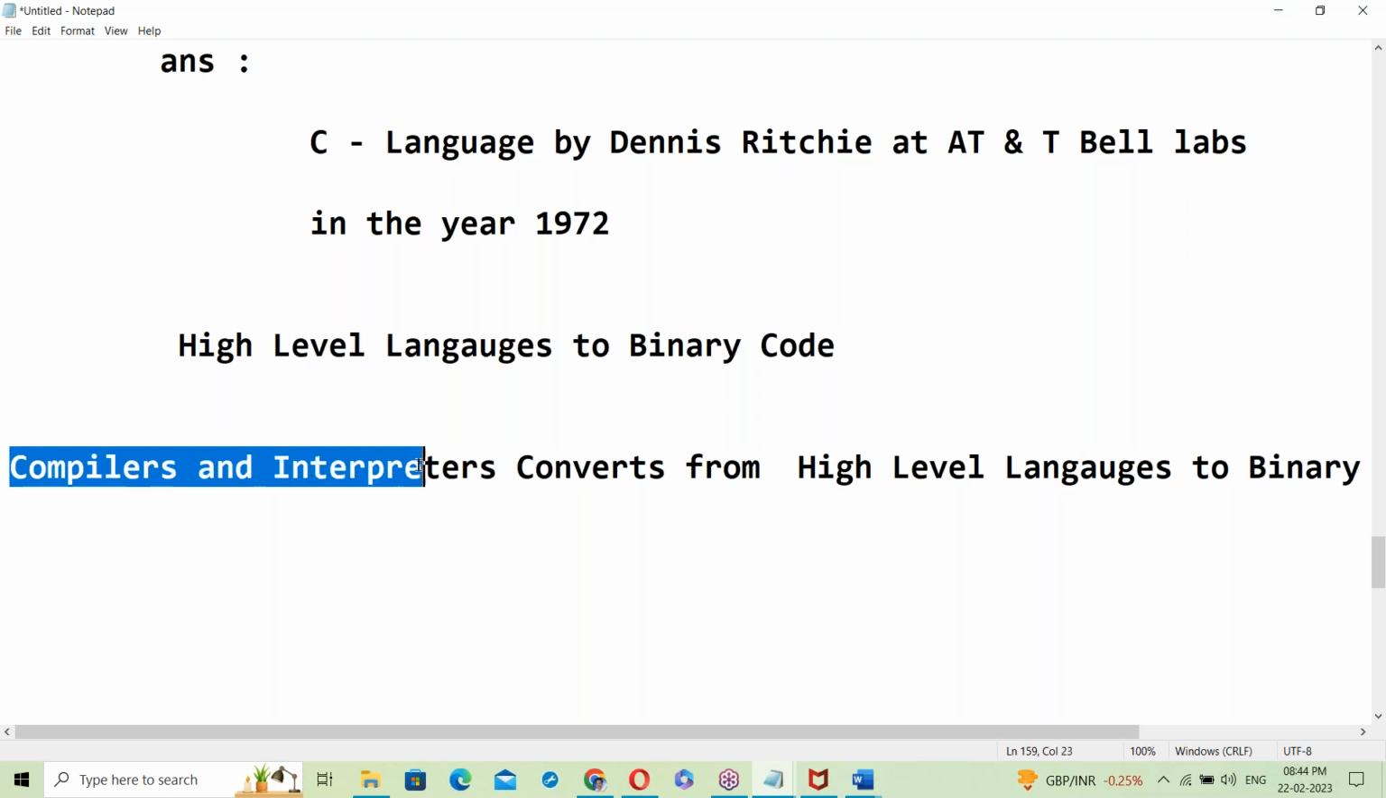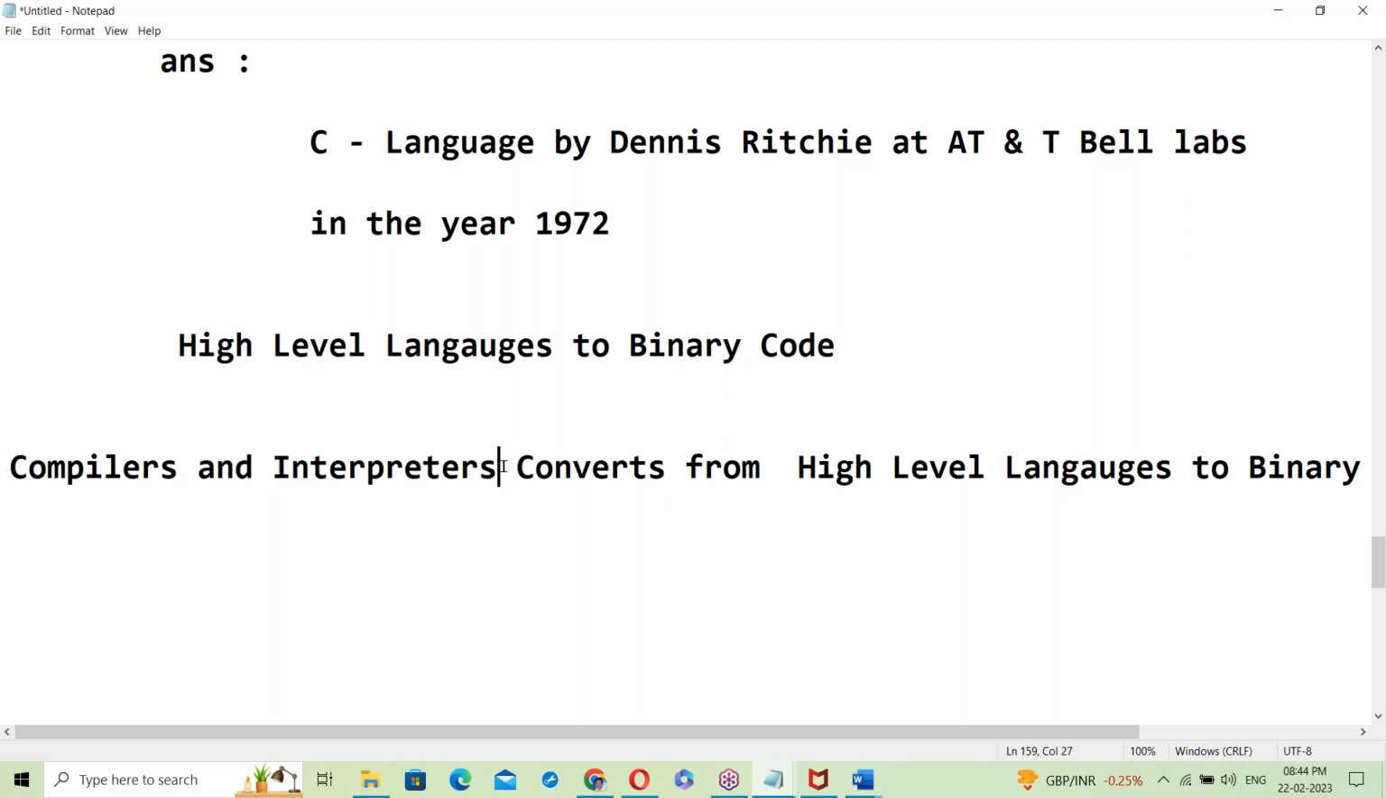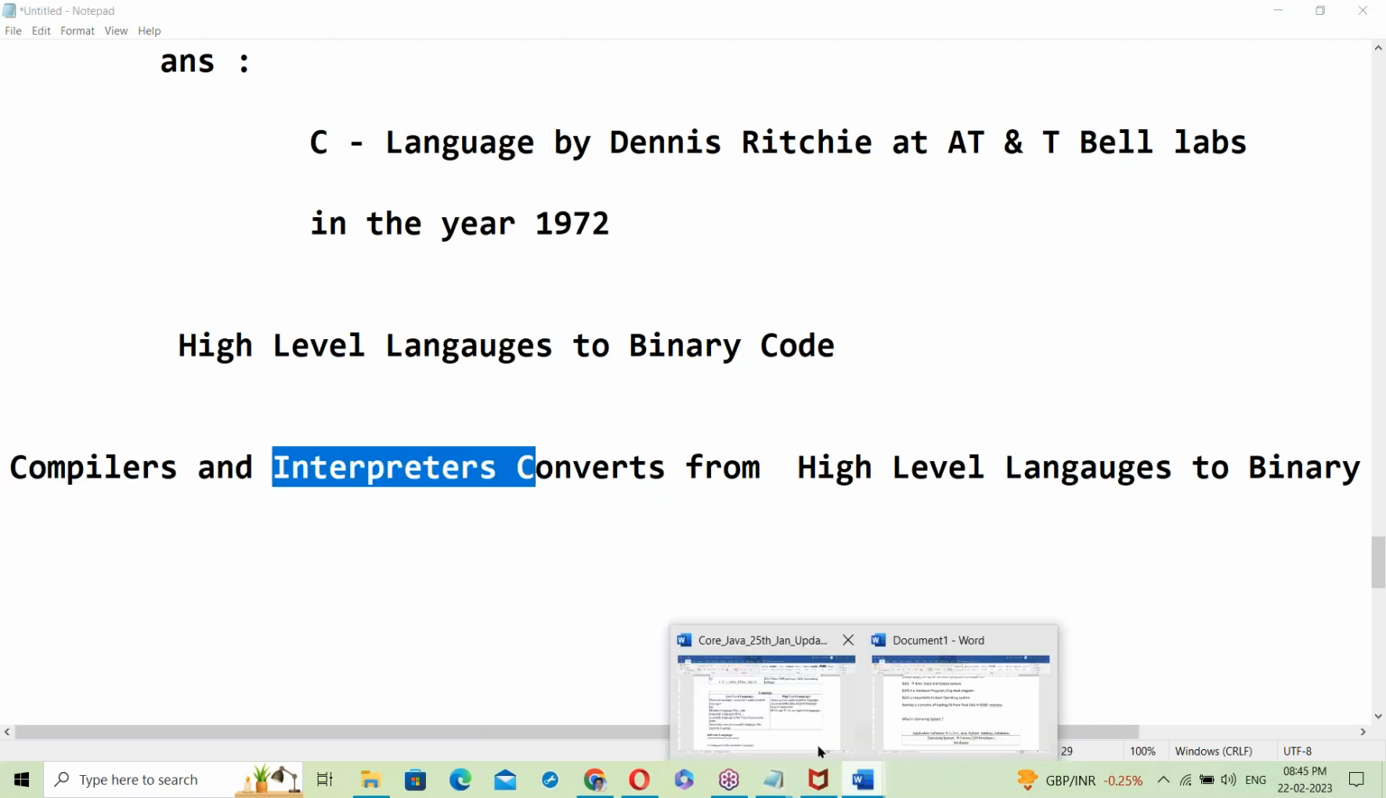What is a compiler? What is an interpreter? Next, is Java compiler based or interpreter based? That topic you have to discuss.